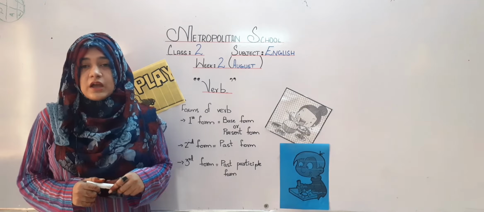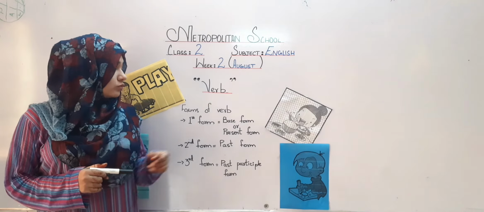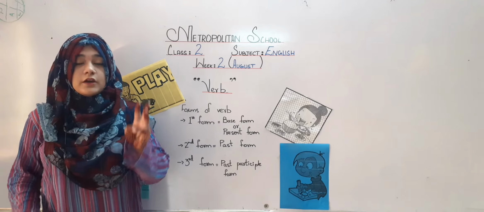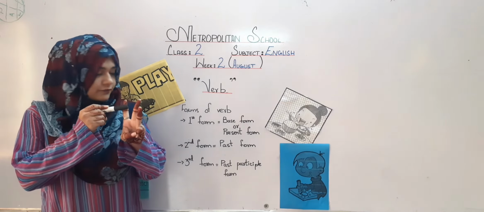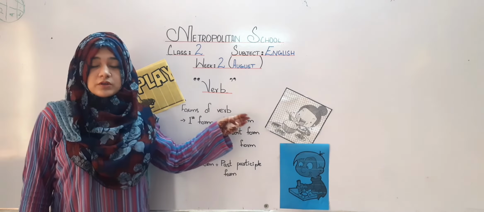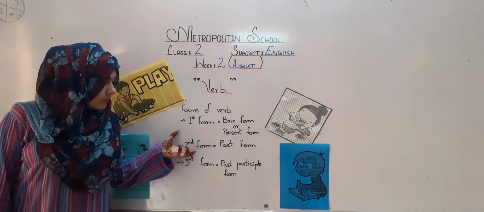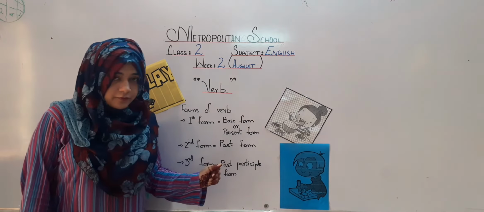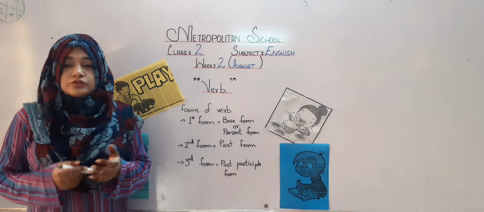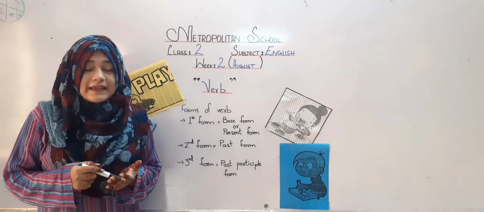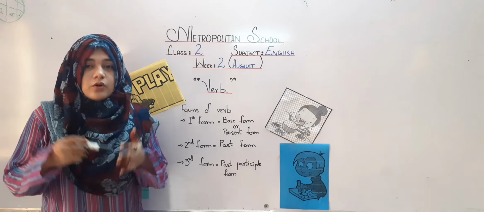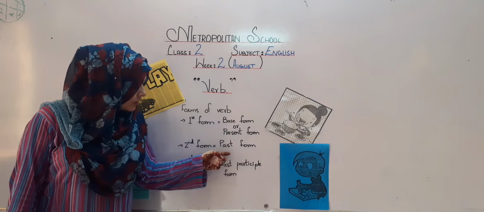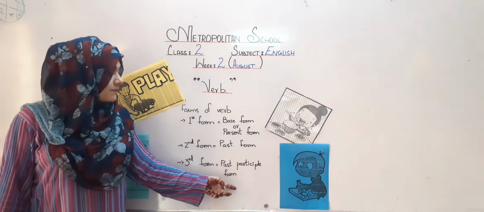Okay, my dear students, after talking about verbs, it's time to talk about the forms of verb. How many forms of verb are there? There are 3 forms of verb. First form, which is known as the base form or the present form. Second form, the past form. And the third one is the past participle form. The first form is used for the time which is going on right now, like I am teaching or I teach. This is the base form, right? Which we turn into past and its past participle.